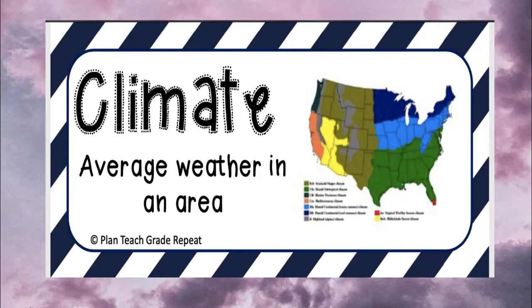We looked at the word climate. We said that climate is the average weather in an area. Climate also happens over a longer period of time, whereas with our weather, it happens on a daily basis, day to day. But climate talks about that average weather over a long period of time.